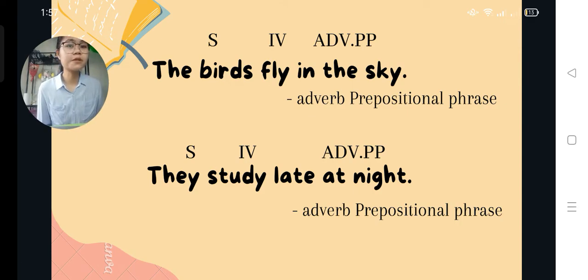The prepositional phrase at night modifies the adverb late, and the prepositional phrase at night functions as an adverbial prepositional phrase.